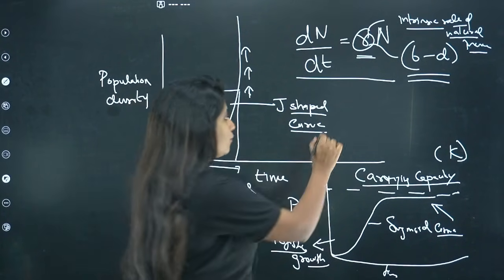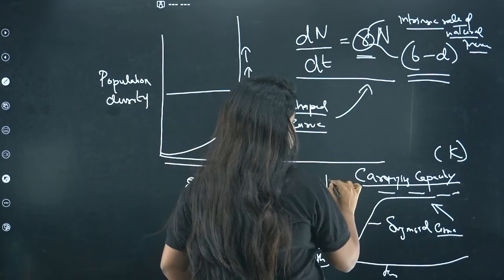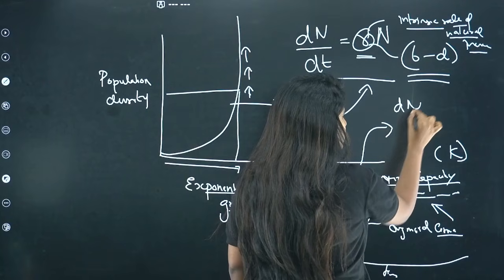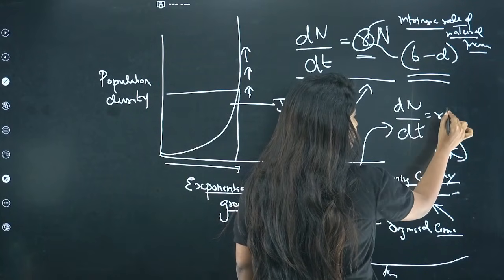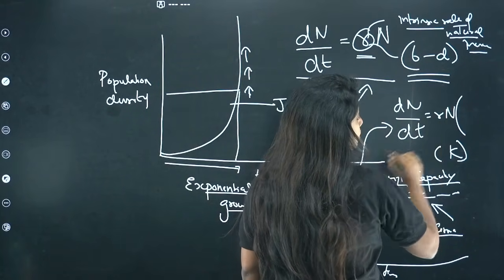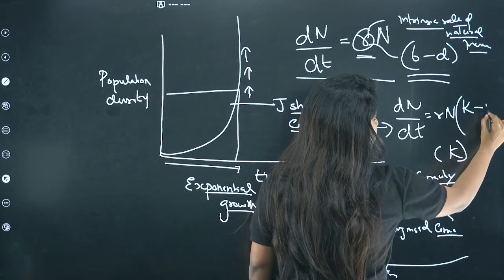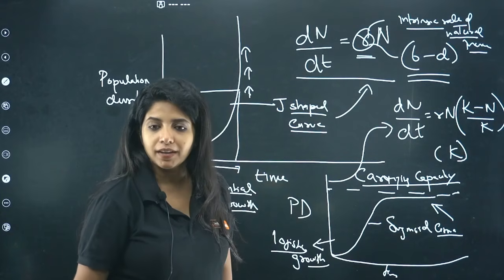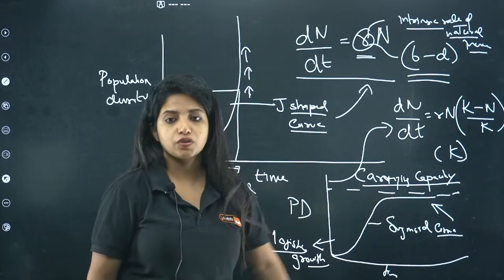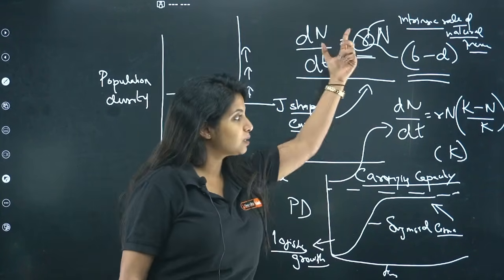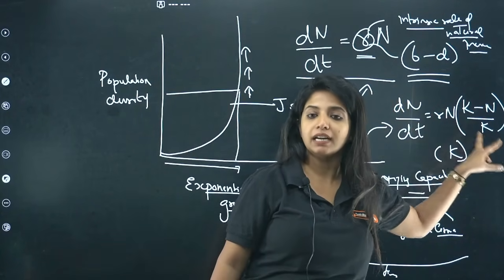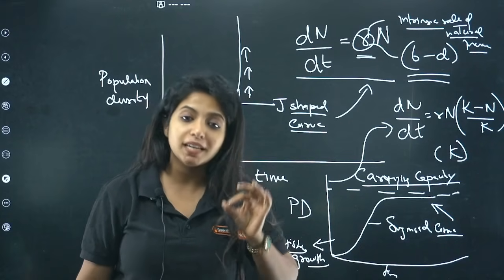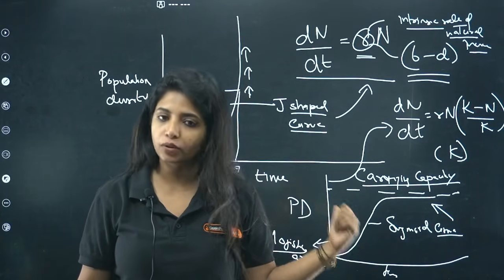Now, this is the formula for exponential growth. What is the formula for logistic growth? You have the same thing, dN by dt, you have rN, but you also have one more very important thing, that is carrying capacity minus the population size divided by the carrying capacity. So (K minus N) divided by K. That is going to be the formula for logistic growth. Until rN it's the same for both, but here you have (K minus N) divided by K. You have to take carrying capacity into consideration in this type of growth.